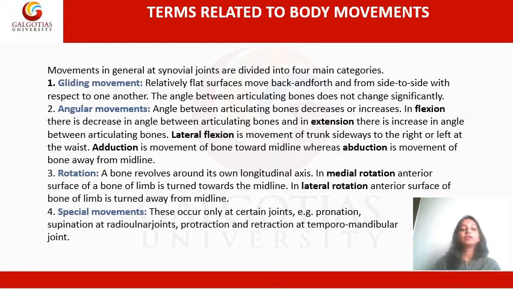Another example of special movement is movements happening at the temporomandibular joint. So the temporomandibular joint is also referred to as the jaw joint. It happens between the maxilla and the mandible. So when you open the jaws, or when you open the mandible, and push the jaws forward, that is called protraction. And if you bring the jaw backwards, that is called retraction. Now these special movements occur only at the temporomandibular joint.